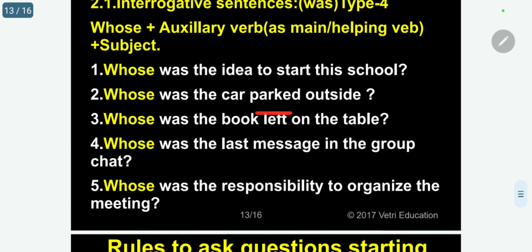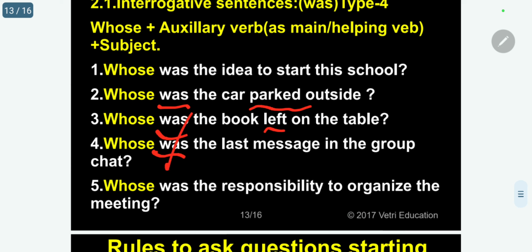Okay. Whose was the car parked outside? So here "parked" is the main verb, "was" is the auxiliary. Whose was the book left on the table? "Left" is the main verb, "was" is the auxiliary. Whose was the last message in the group chat? Last message. Here there is no main verb, so "was" is the main verb.